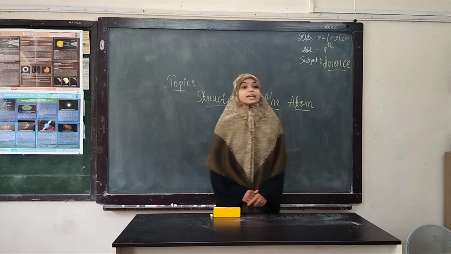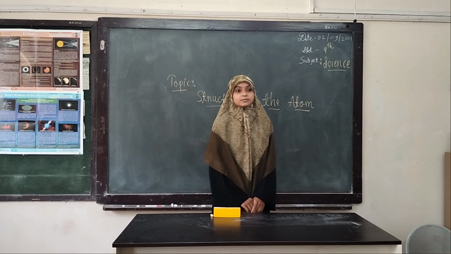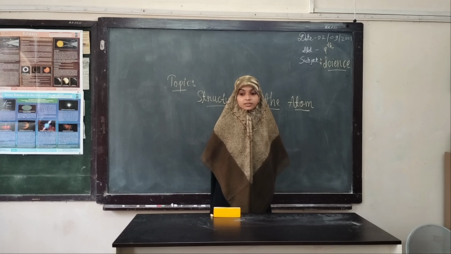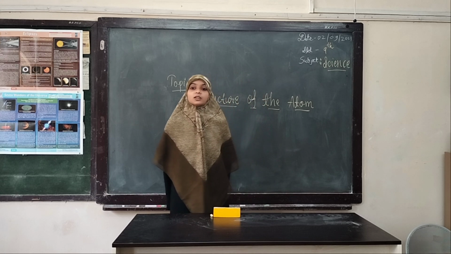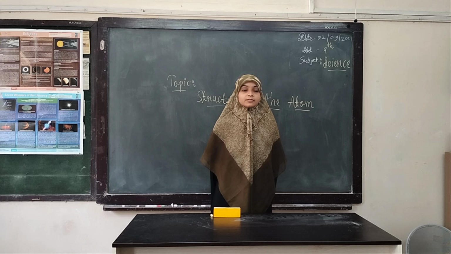By which symbol we can represent electron? We can represent electron by the symbol of e negative. What is the symbol of proton? Symbol of proton is p positive.